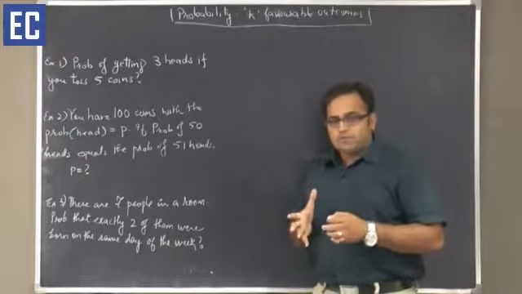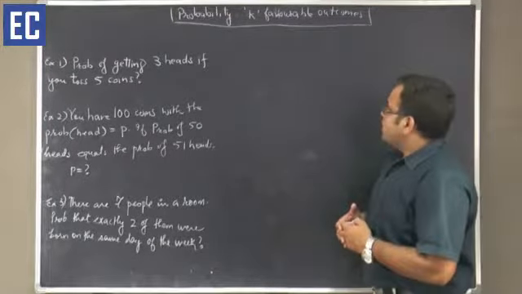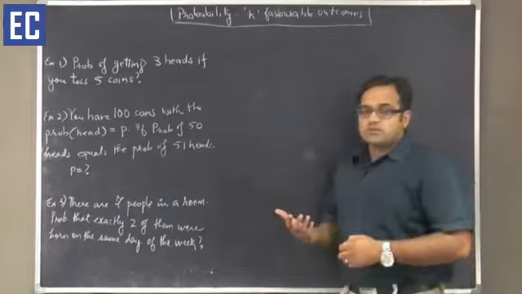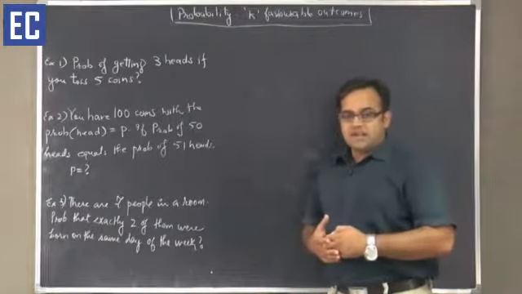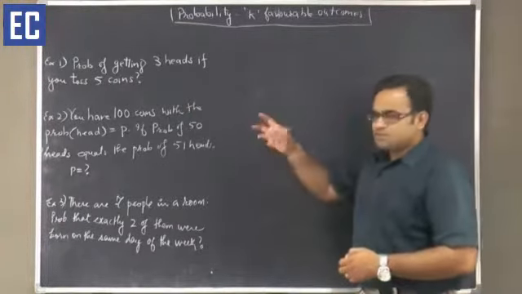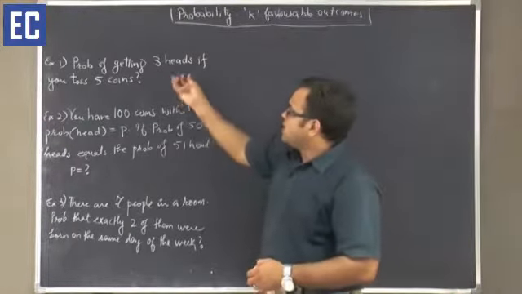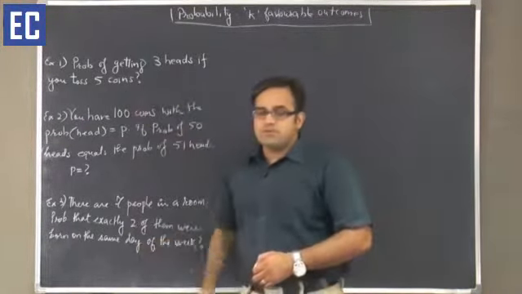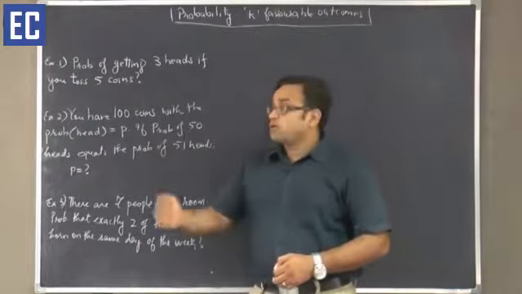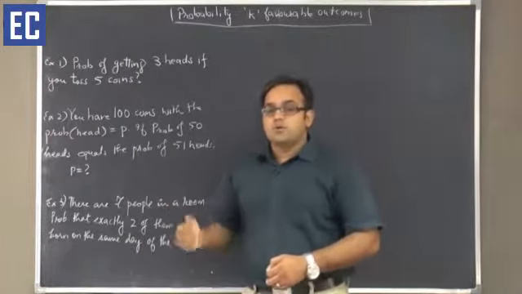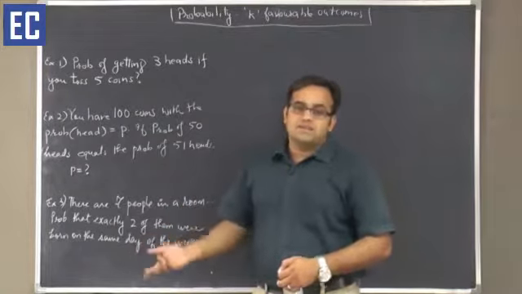What's the probability of exactly k favorable outcomes if an experiment is conducted n times? Let us take a simple example, for our understanding. What's the probability of getting 3 heads if you toss 5 coins? So if a coin is tossed 5 times, what is the probability that I will get exactly 3 heads?